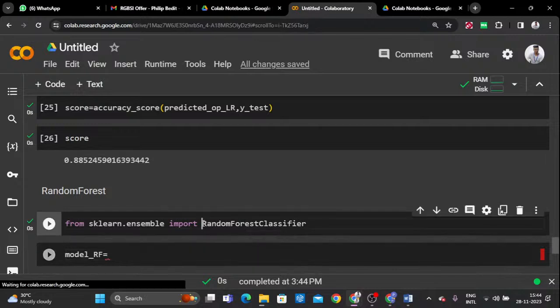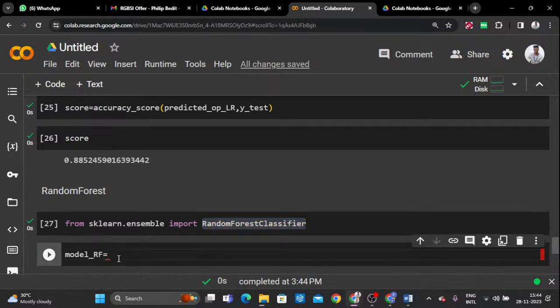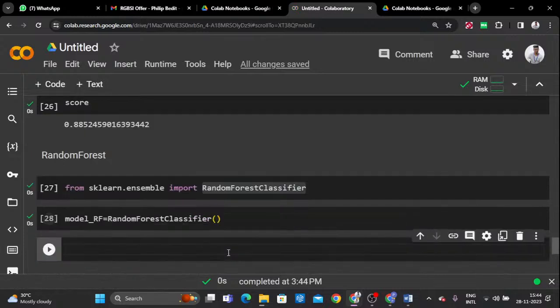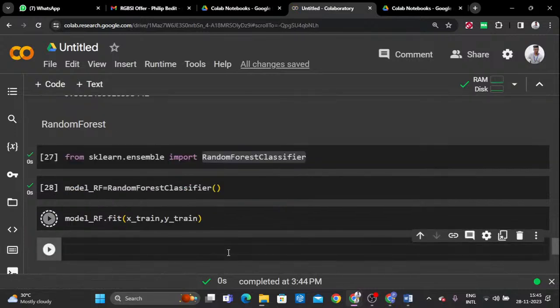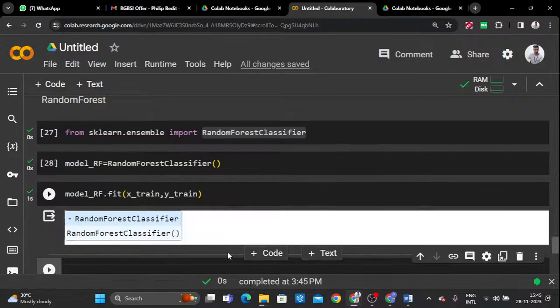So we imported this particular function, correct? So just copy that particular function and store it in this particular object, that is the model creation. Do you understand what I'm saying? I hope you guys are understanding this model creation. Once it is done, after that we need to train the model with the help of the training data. I already discussed this with you, and because you guys know it very well, I don't want to spend more time on this process. So dot fit function will help to train your model with the help of the training data.